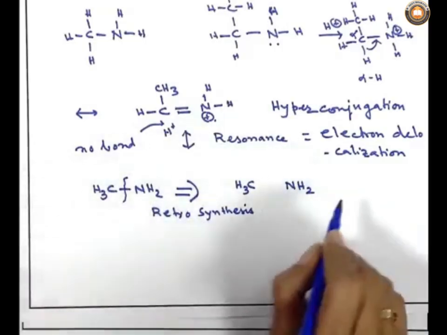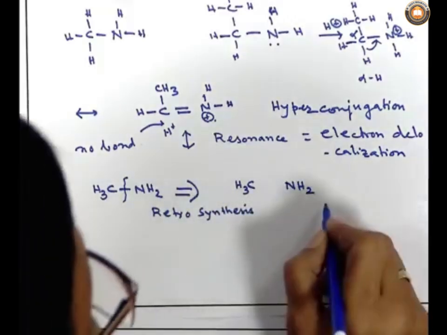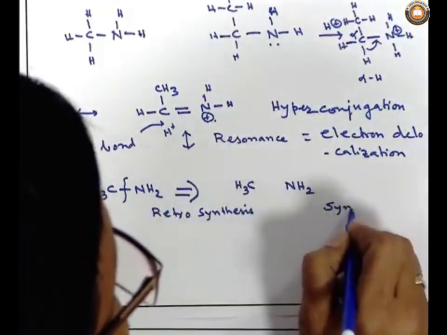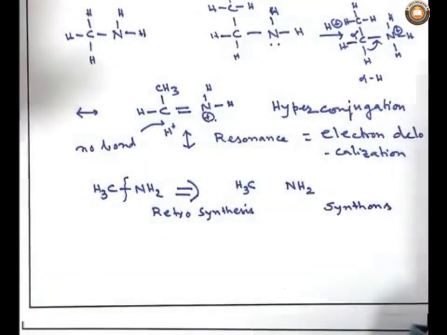That means, how could the carbon-nitrogen bond be connected with the help of what sort of starting materials, and under what conditions? This concept of breaking methylamine into methyl and amine gives species that are sometimes called synthons. Synthons are a concept, not the actual molecule.